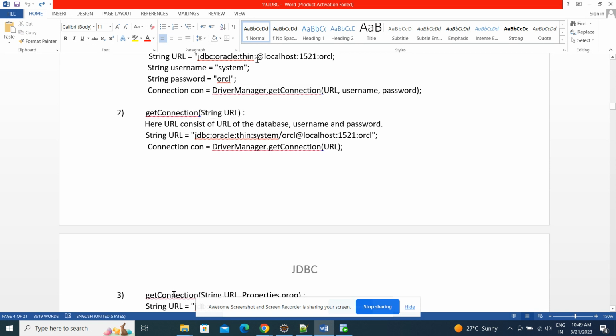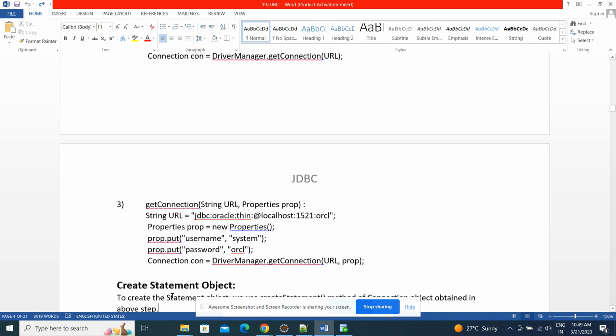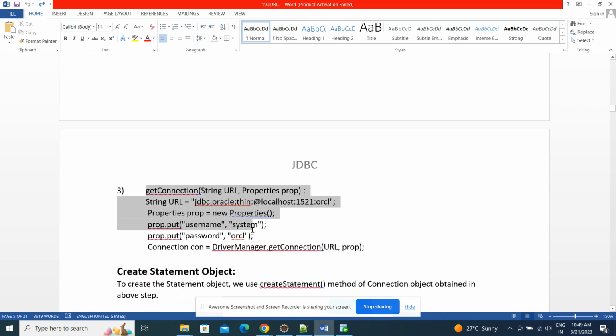In the third case, the URL is the same as the first one. The properties to which we need to add the username and password, we use system and oracle. By using this object you need to pass it. So the get connection method will get that username and password from this properties object.